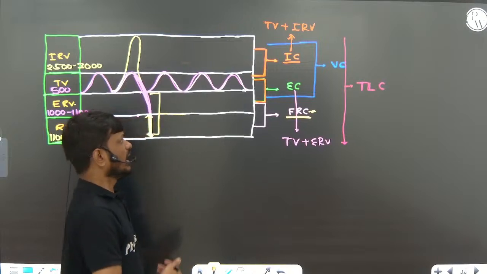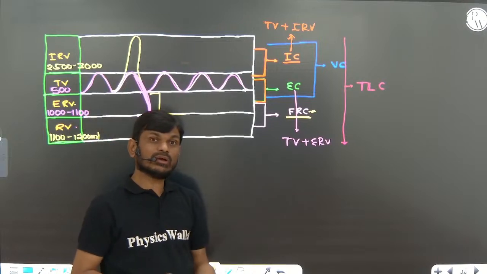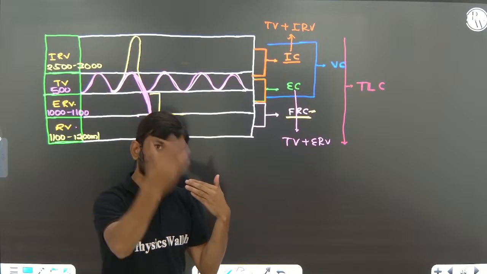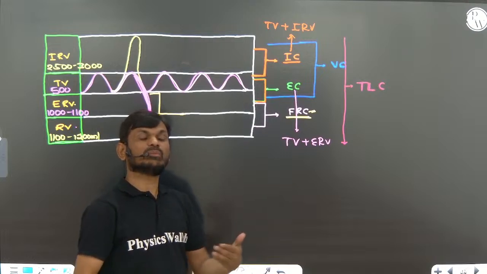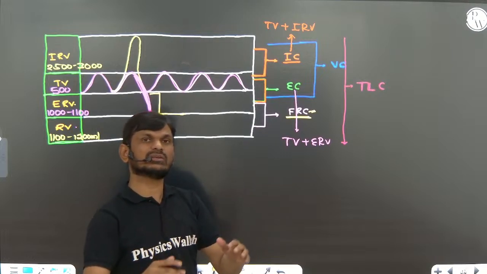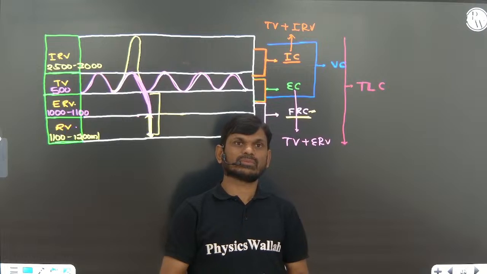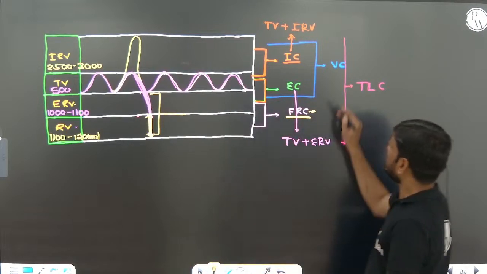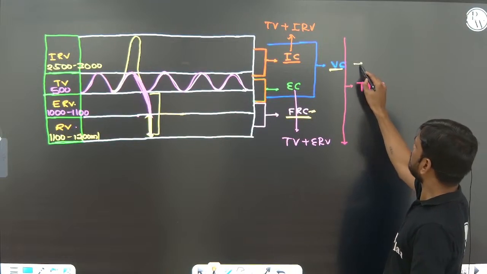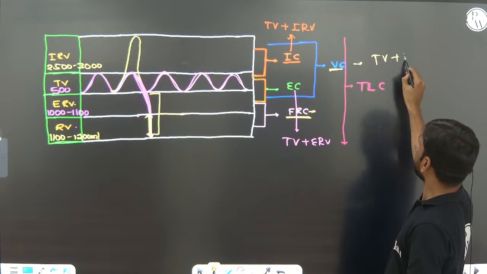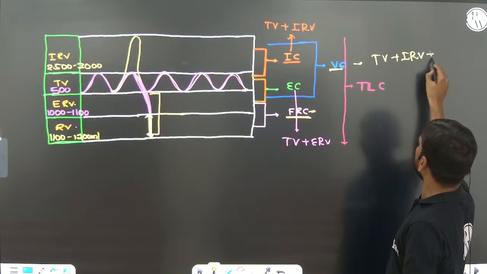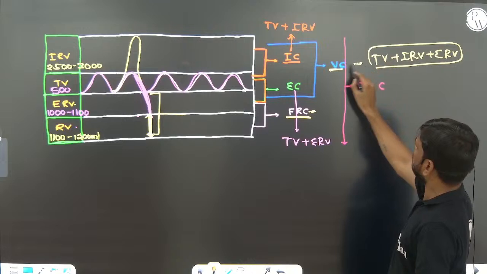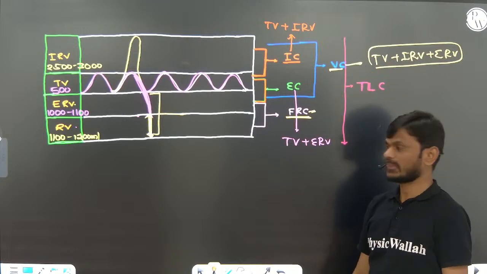And the maximum volume of air a person can breathe out after forced inspiration is called vital capacity, that is tidal volume plus inspiratory reserve volume plus expiratory reserve volume. So addition of all these gives vital capacity, right?